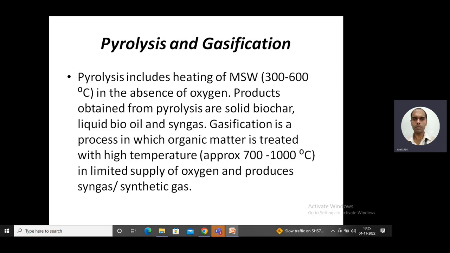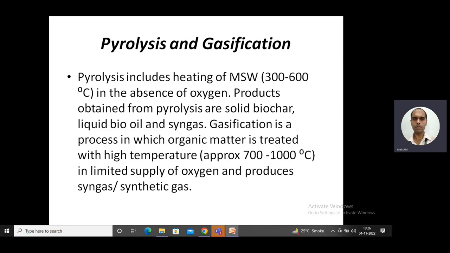So pyrolysis includes the heating of municipal solid waste at a temperature ranging from 300 to 600 degrees Celsius in the absence of oxygen. On subjecting it to a high temperature in the absence of oxygen, the solid waste converts into a solid, a liquid and a gaseous product. The solid product is biochar, the liquid is bio oil, and the gases are syngas.